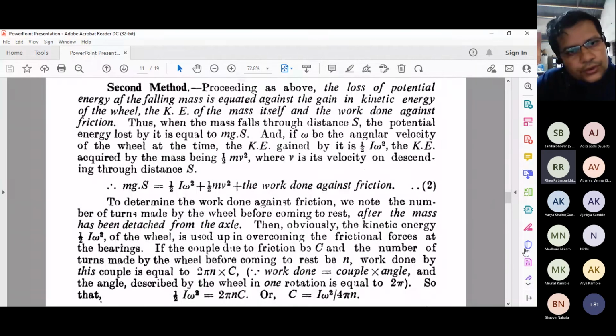Yeah. So I want to tell you there is another method for doing the same experiment again to determine the moment of inertia of the flywheel. Here we need to do some kind of measurements that we need to express in terms of the energy measurements, and we need to use the law of conservation of energy to derive an expression for that moment of inertia. So how can we do that?